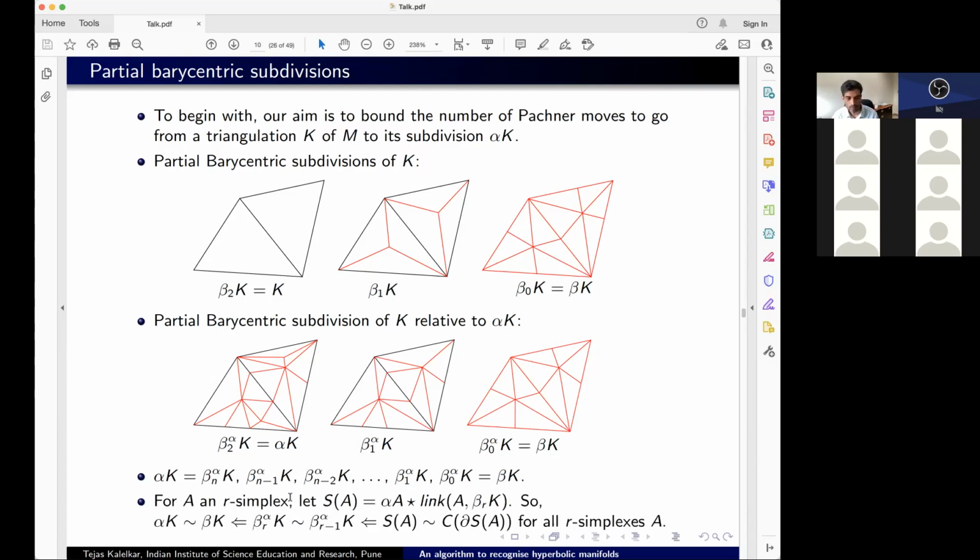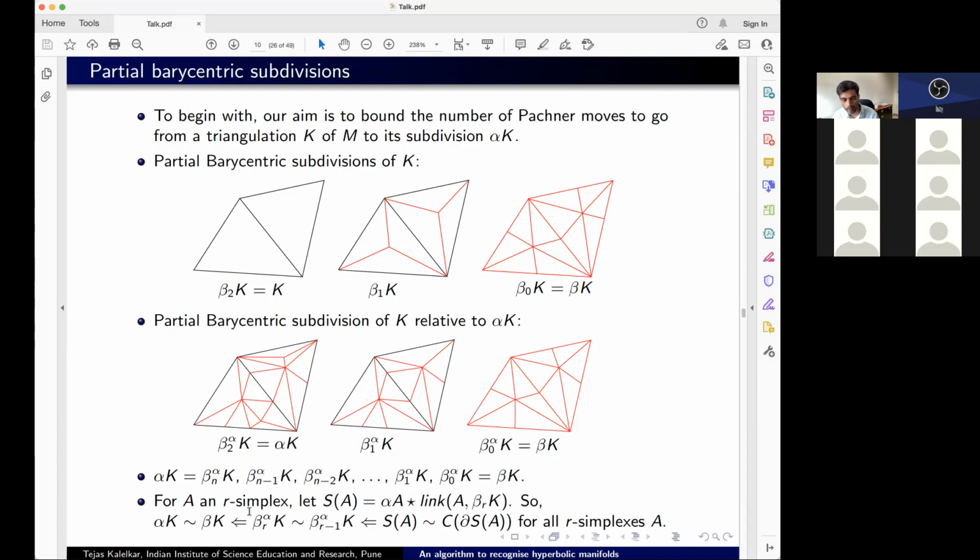Now in particular, for every r-simplex A, let S of A be this region. This region is really just the alpha A star with the link of A in beta r K. The link in this case is just these 2 points. So I'm looking at the alpha A star minus the link of A in beta r K. So S of A basically behaves like the star of A.